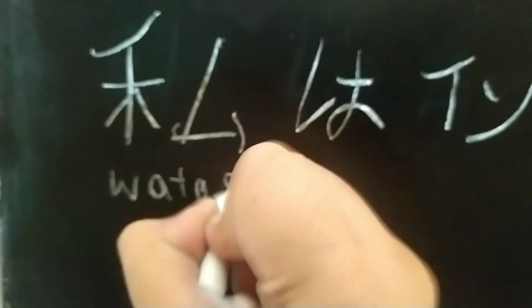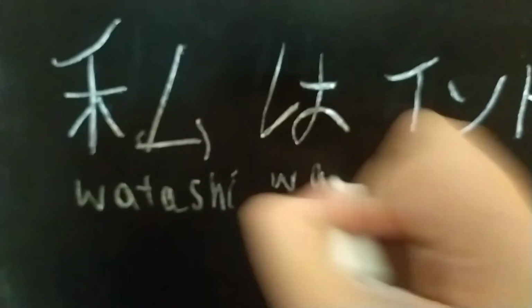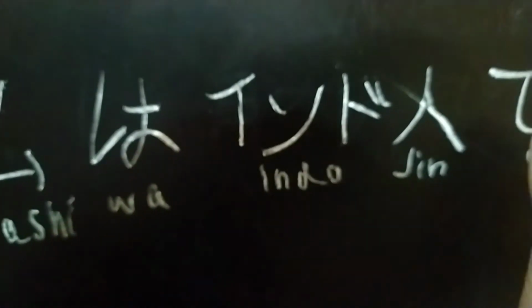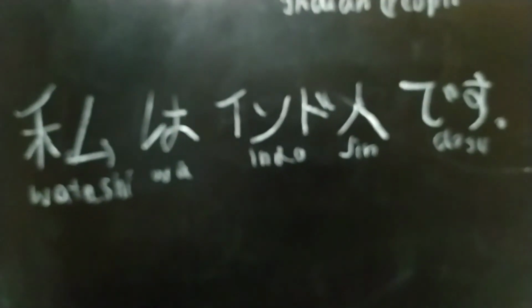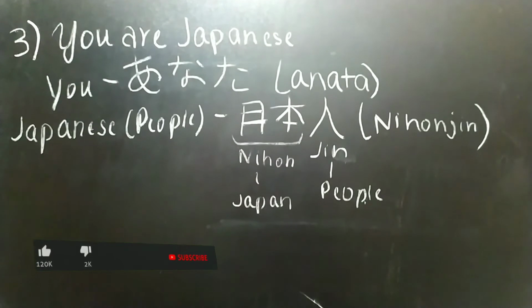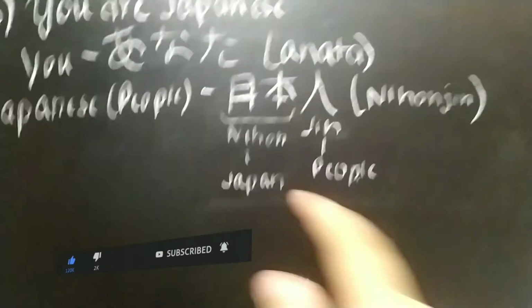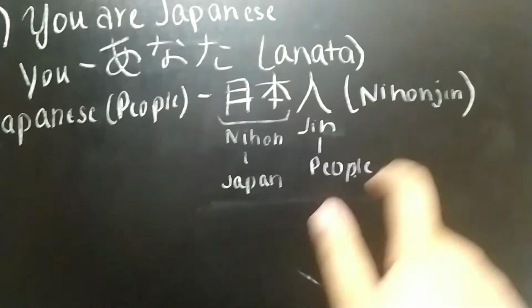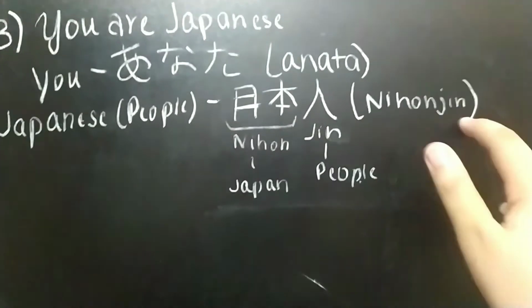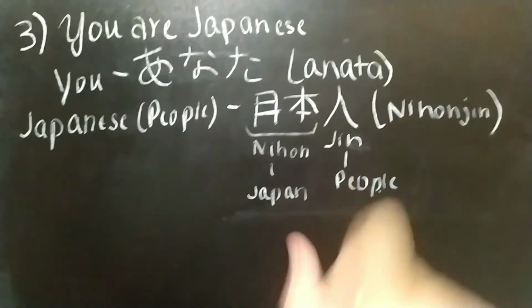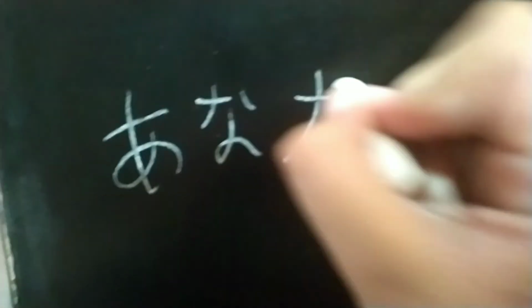So this is watashi and this is wa, this is Indo, and this is jin, and this is desu. Watashi wa Indojin desu means I am Indian. So third example is you are Japanese. You means anata. Japanese people, Nihonjin. Nihon means Japan and jin means people, and it's a kanji of jin. Anata wa Nihonjin desu. Anata means you and verb is in the last.